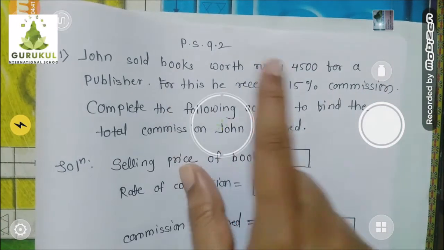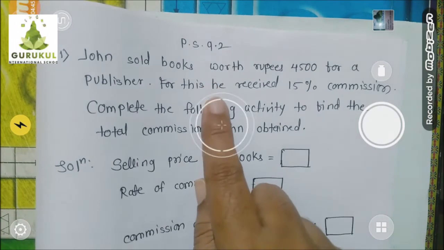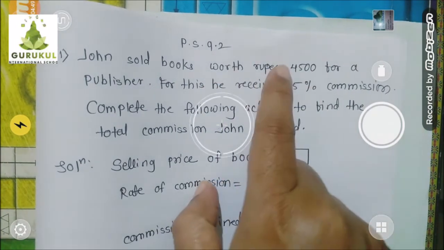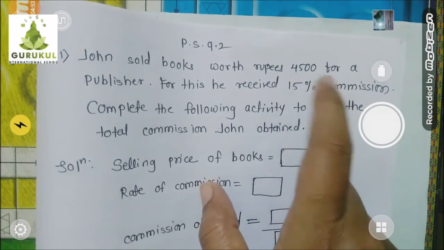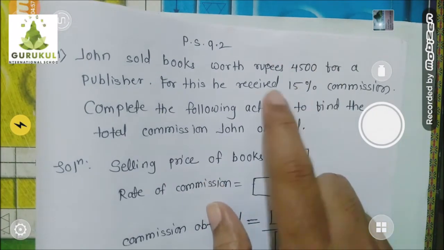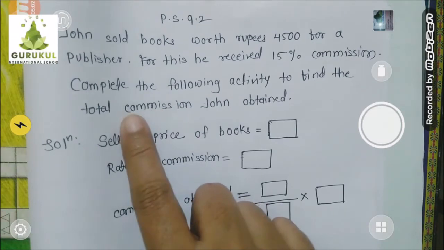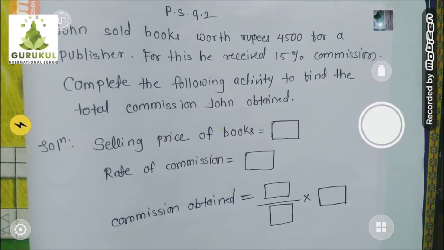He sold books worth 4,500 rupees, and for doing this work the publisher gave him 15% commission on this 4,500 rupees. Actually, how much commission is he given in rupees? That is what is asked. Find the total commission John obtained. Children, we will solve this in the next video. Thank you.